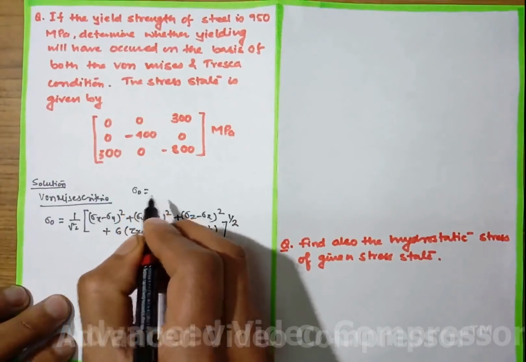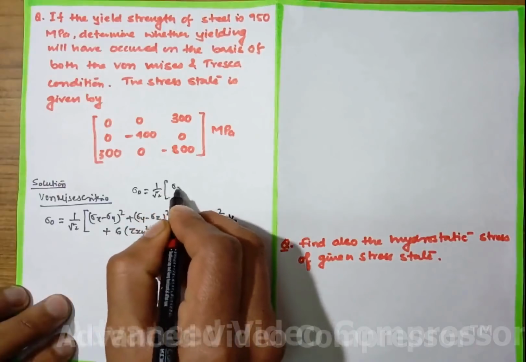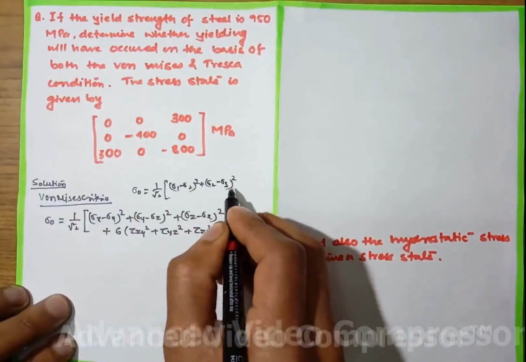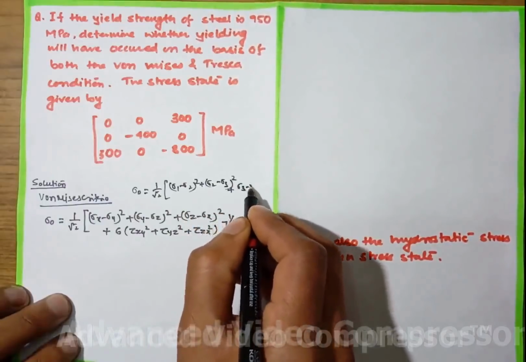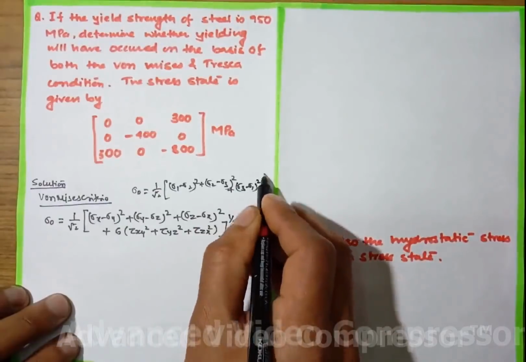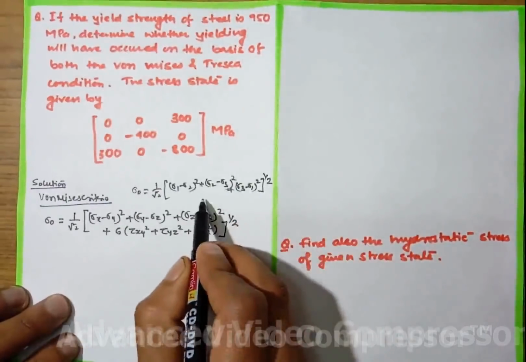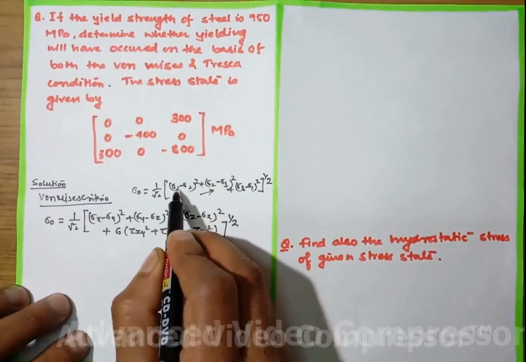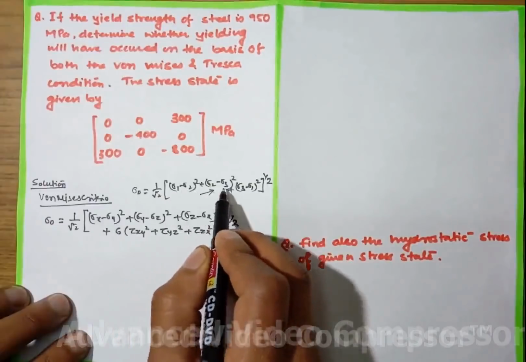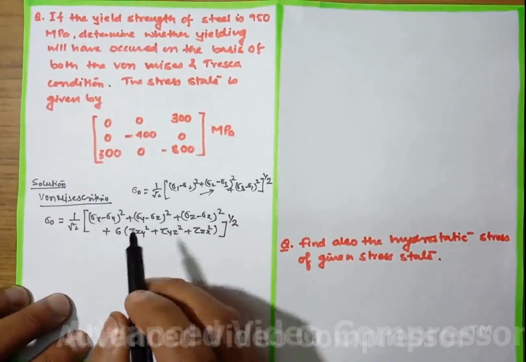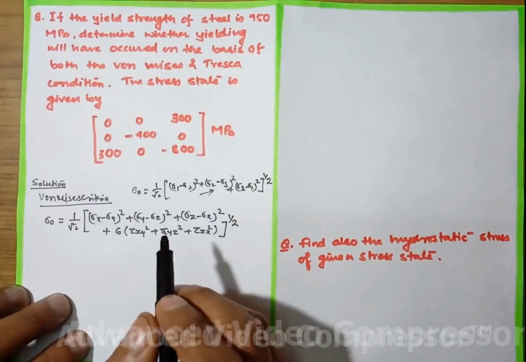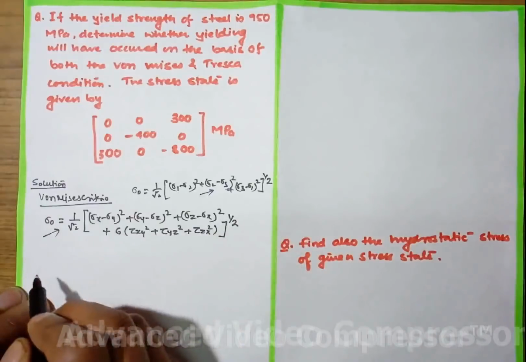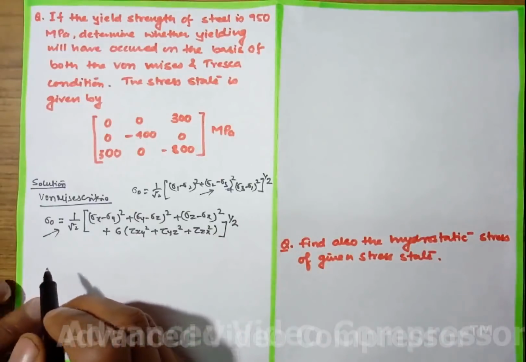that is sigma naught equals 1 by root 2 times [(sigma 1 minus sigma 2) whole square plus (sigma 2 minus sigma 3) whole square plus (sigma 3 minus sigma 1) whole square] to the power 1 by 2. You can use this formula also, but to use it we need to first find sigma 1, sigma 2 and sigma 3, and this we will find to compute for the Tresca condition. So now first let us use this formula and predict whether yielding will occur or not.